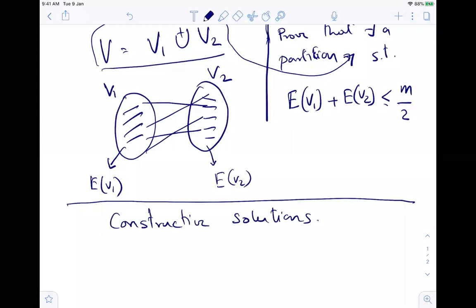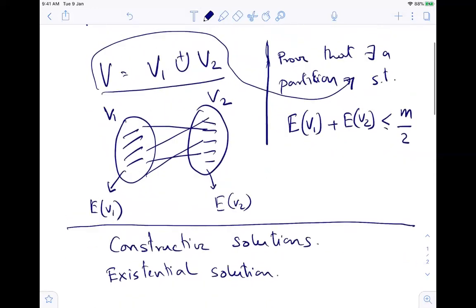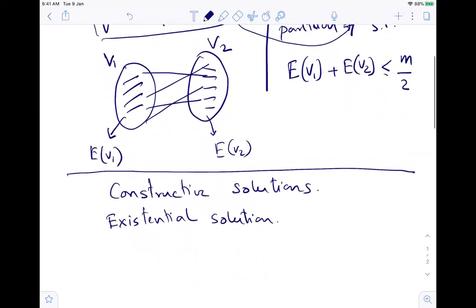But there is another way of solving it. It's called an existential solution. Basically, I will prove that such a partition exists, but I will not give you the partition. And it is done by simple use of probability.